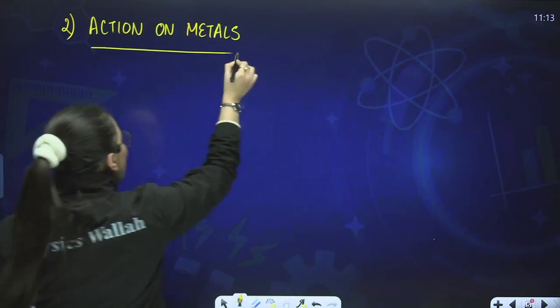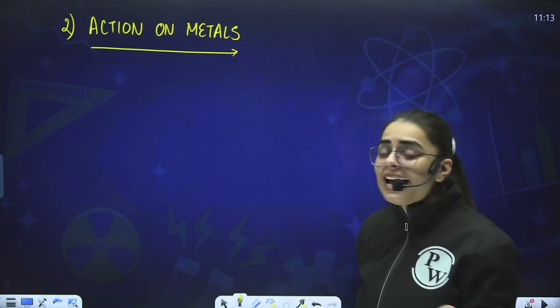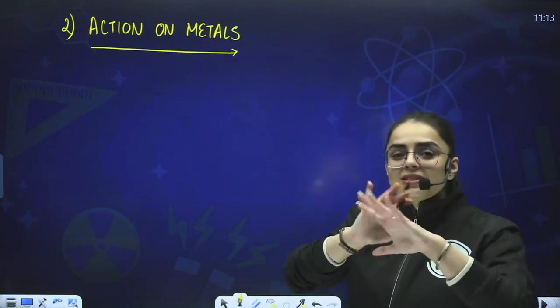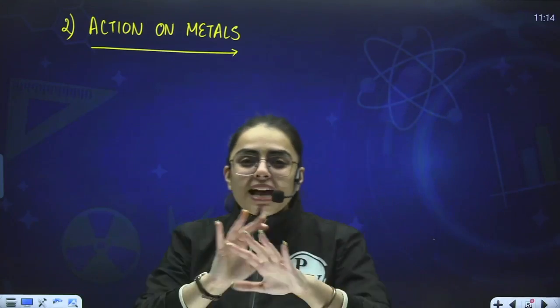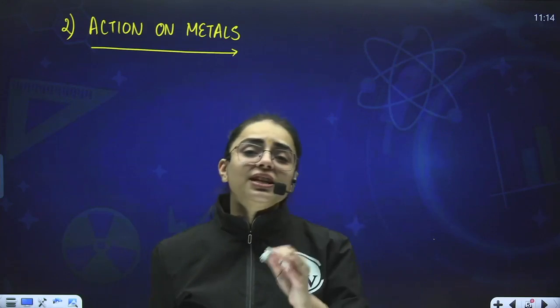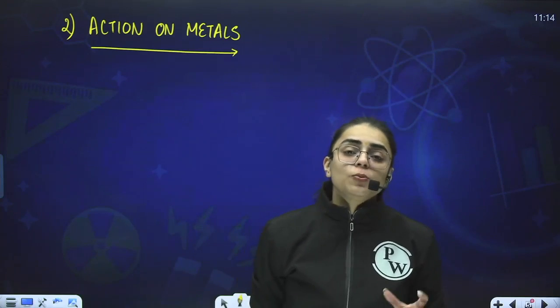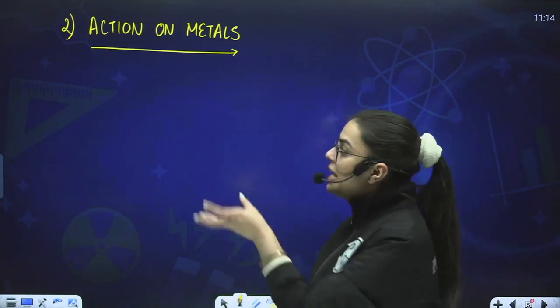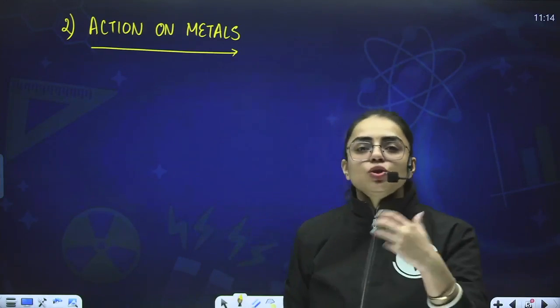So when I talk about action on metals, do remember one thing. First of all, chromium and aluminium do not react with HNO3 because they form a certain kind of oxide layer. A passive film of oxide layer is formed on its surface. Hence, they do not react with HNO3. Which ones? Chromium and aluminium. Do remember this. This is the very first initial step. Other than this, if I talk about the action on metals, what shall we obtain?